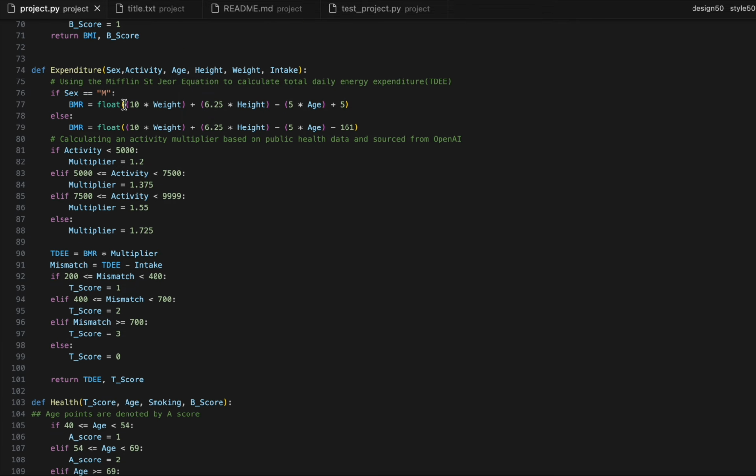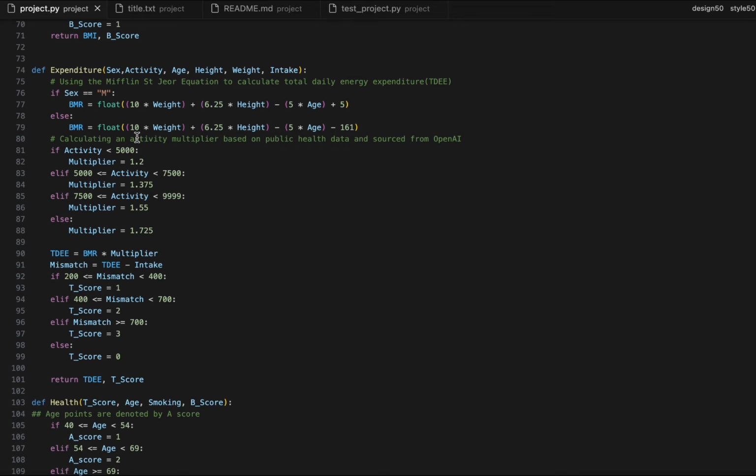Okay, expenditure here. Look at the, okay, if the person's male, this is the equation. If they're female, that's the else. Instead of putting the else, if you're not male, you're female, according to medically. So that's what it is. Then after that, you calculate the activity. So that's what I use to get the basal metabolic rate. This equation here: 10 times the weight plus 6.25 times the height minus 5 times the age plus 5. That's for males, and for females a different one.